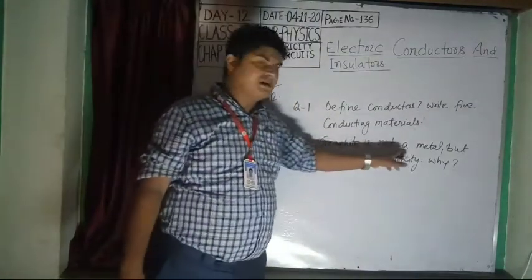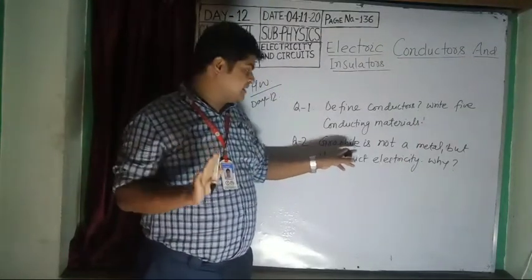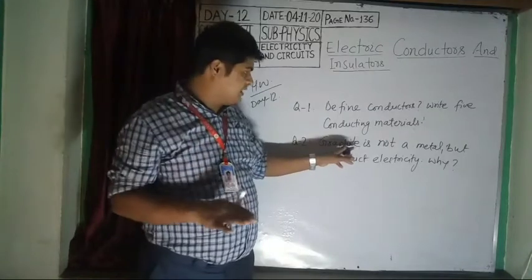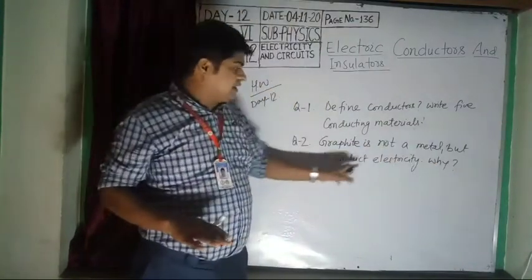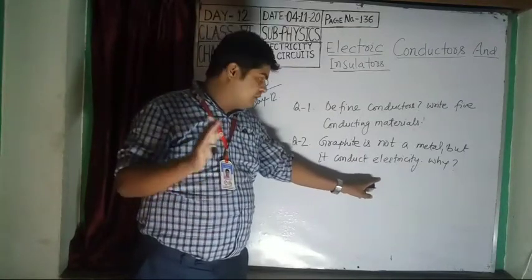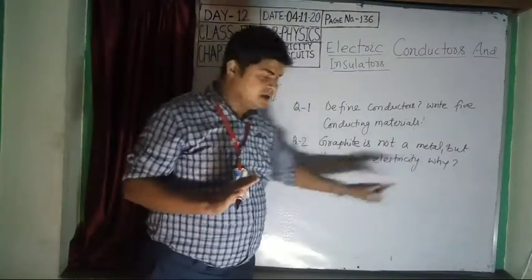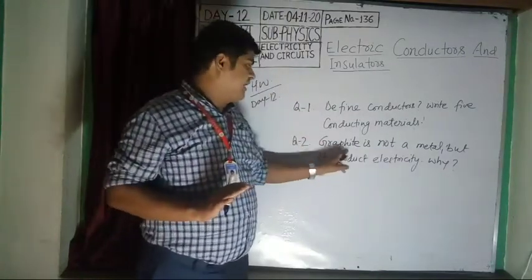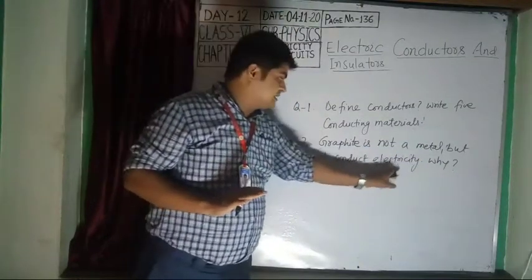Graphite is not a metal. I have told you that graphite is an exceptional case. It is not a metal, but it conducts electricity. Graphite or carbon allows electricity to pass through it. Why? Question 2 is: graphite is not a metal, but it conducts electricity. Why?